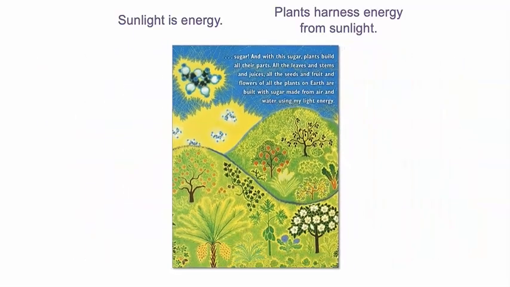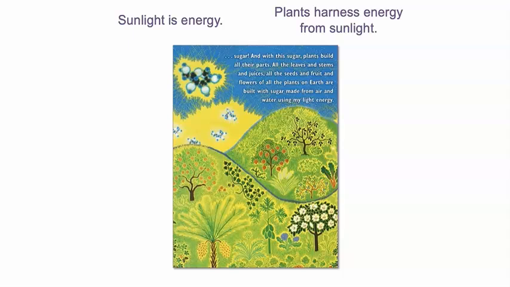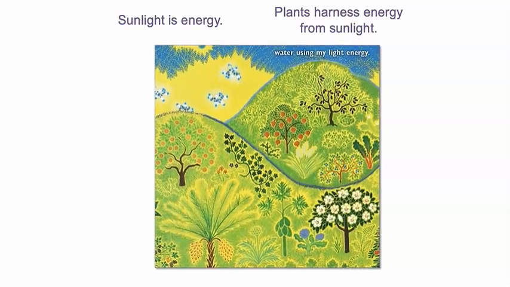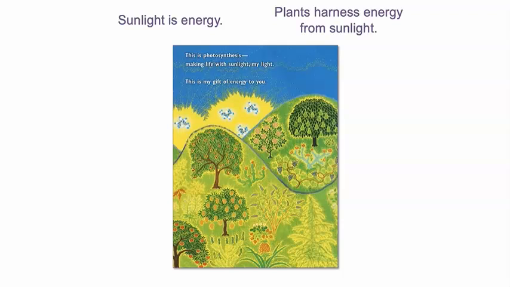All the leaves and stems and juices, all the seeds and fruit and flowers of all the plants on Earth are built with sugar made from air and water using my light energy. This is photosynthesis, making life with sunlight, my light. This is my gift of energy to you.